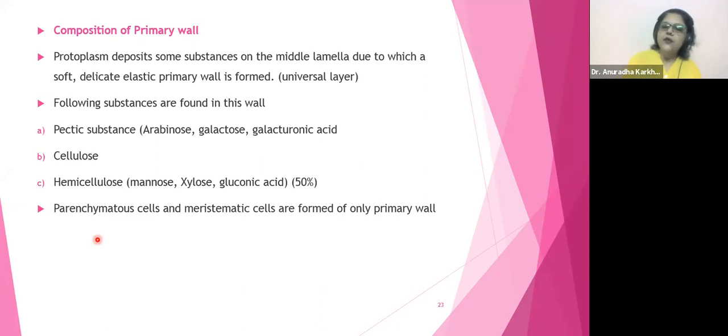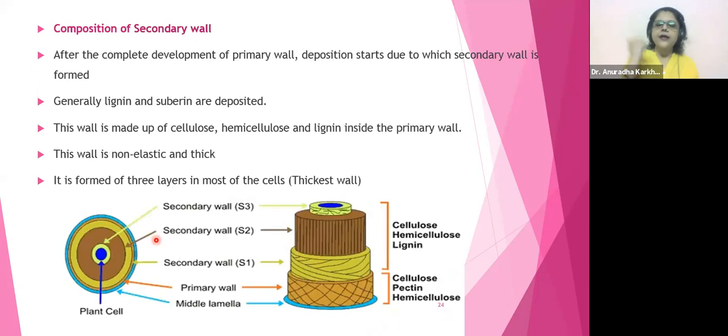Not necessary, my dear, only root cells. Meristematic cells could be present in any of the apices, tips. They could be in the shoot tip or in the root tip, anywhere. Okay. Now let us see the composition of the secondary cell wall.